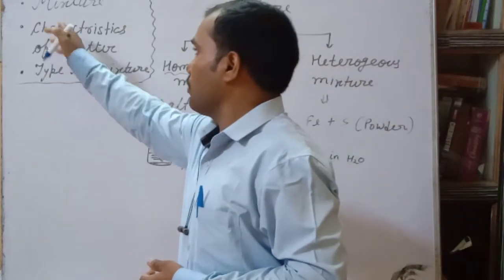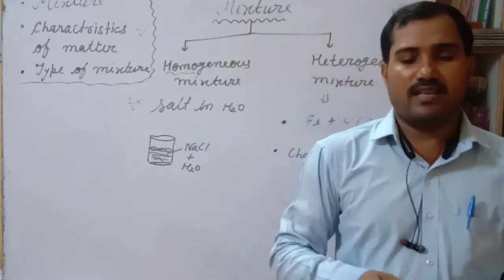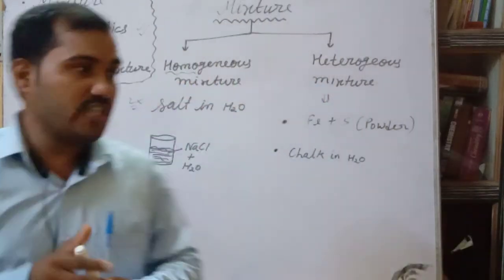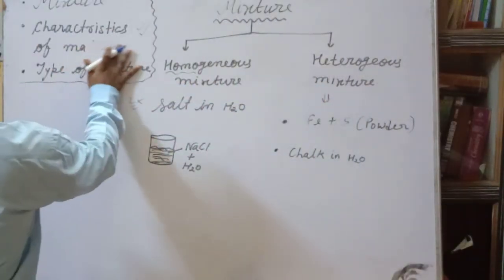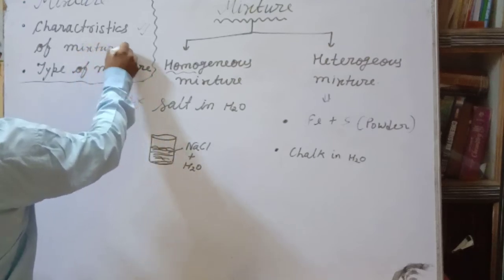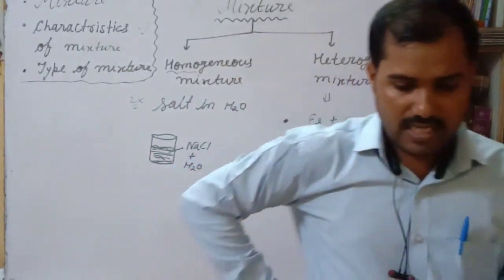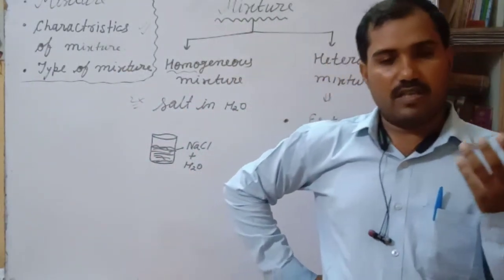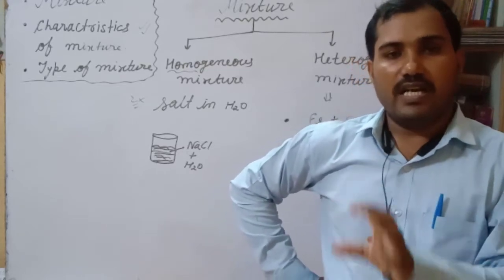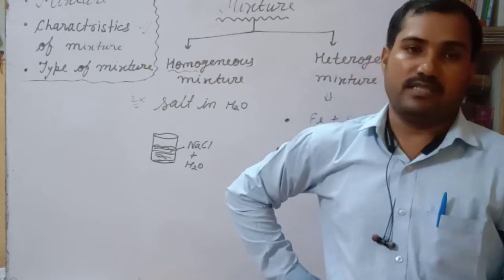Now we will discuss the characteristics of the mixture. Whatever components we add to form the mixture, their properties will not change after formation of the mixture.